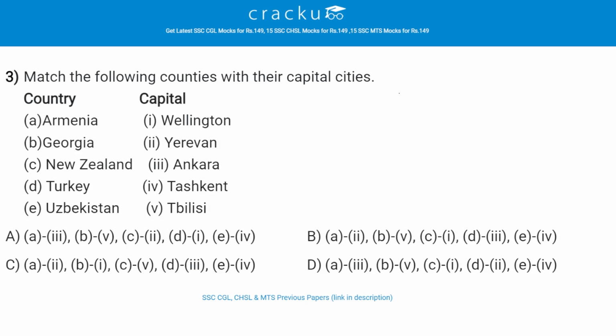Match the following countries with their capital cities. The correct answer is B, that is for Armenia, the correct answer is Yerevan. Then Georgia, the correct answer is Tbilisi. Then New Zealand, the correct answer is Wellington. Then Turkey, the correct answer is Ankara. And the last one is Uzbekistan. The correct answer is this one, Tashkent.